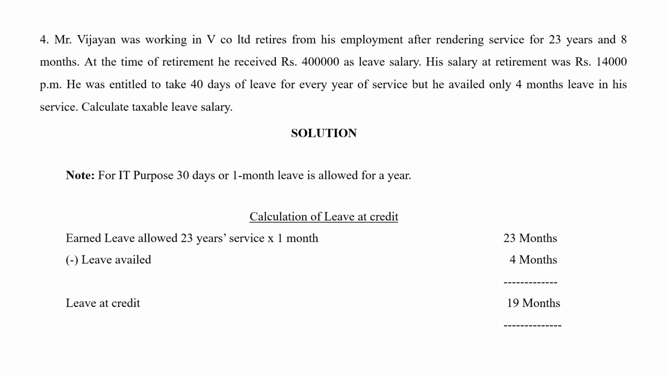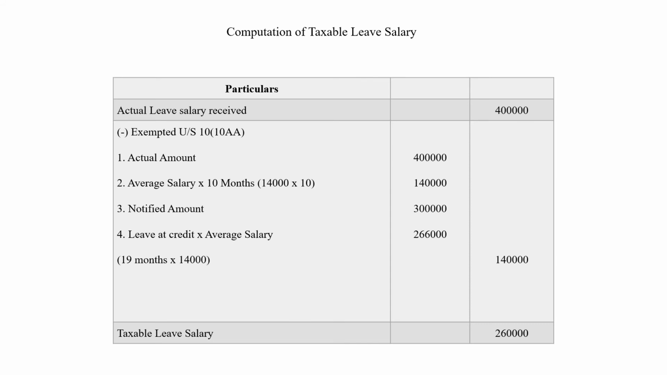In the sum, if you see, it says he was entitled to take 40 days leave for every year of service. According to his company, they have given him 40 days, but according to IT purpose, only 30 days leave is allowed. And that is why we are calculating as 1 month for every year. So you please remember, even if they give 40 days of leave in a sum, we are only allowed to give him 30 days leave according to IT purpose. So leave at credit we have calculated as 19 months. So we'll keep this. We'll start off with the calculation of taxable leave salary.